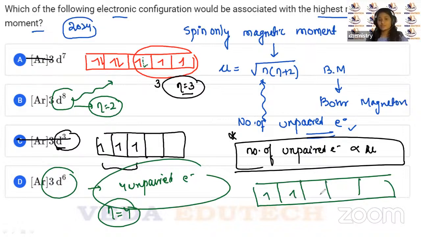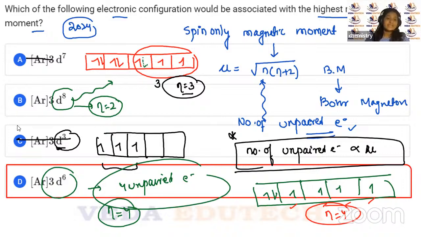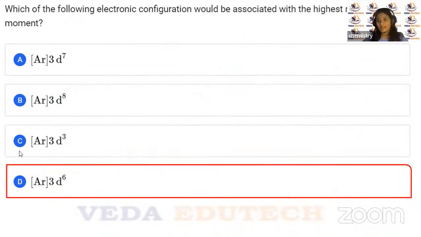So 1, 2, 3, 4, 5, 6. Now if you see here, this is 1, 2, 3, 4. So your n equals 4 here. As your n equals 4, it is the highest number of unpaired electrons. So as you have the highest number of unpaired electrons, the magnetic moment is going to be highest. Yes. So what is going to be the correct answer, children? Definitely option D is going to be your correct answer.